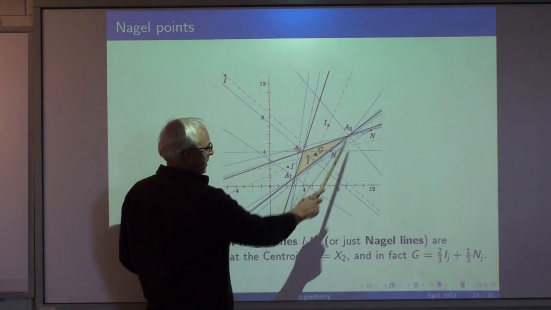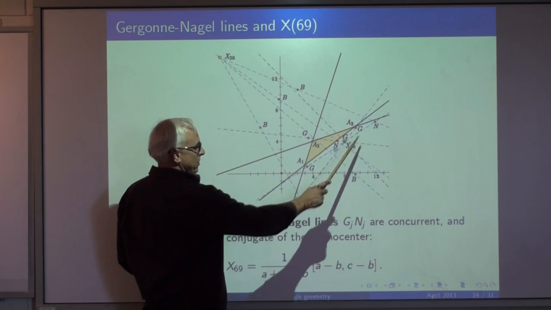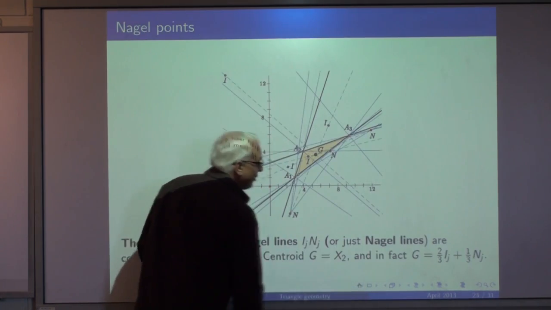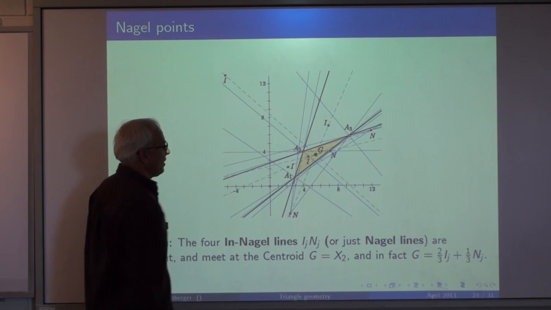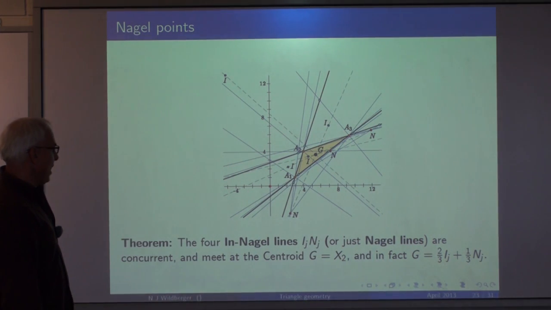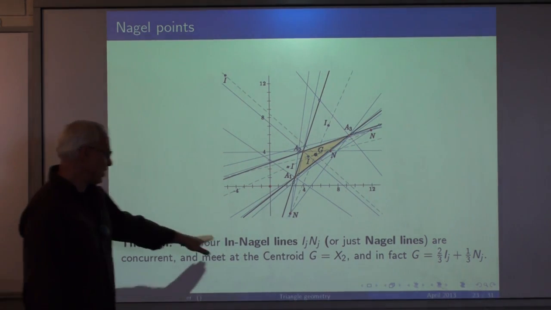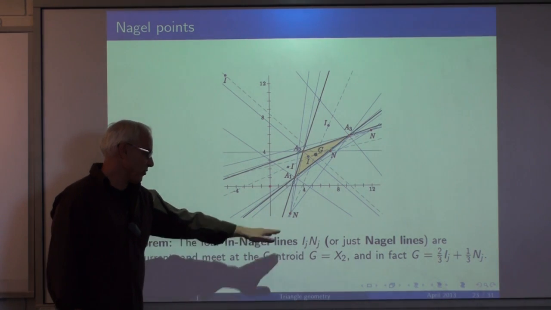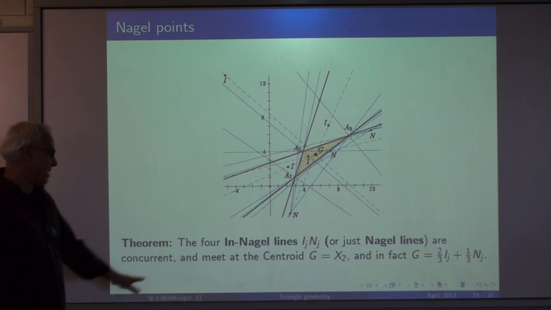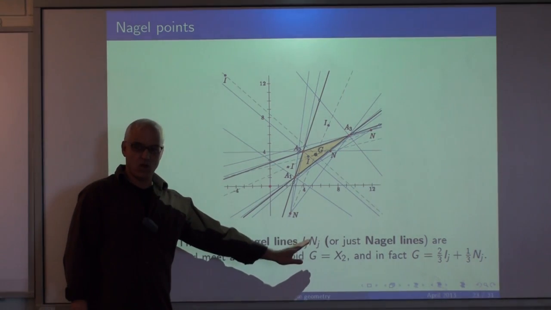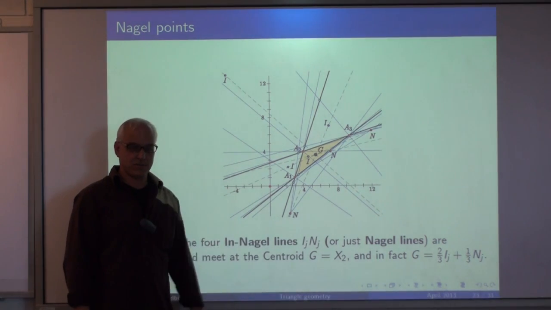For example, there was our Gergonne point, but there are these other ones which are called Nagel points, and they're N, and maybe somewhere down there. And if you join each incenter with the corresponding Nagel point, then they meet in the centroid of the triangle.